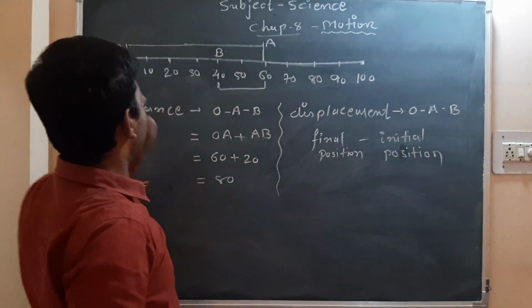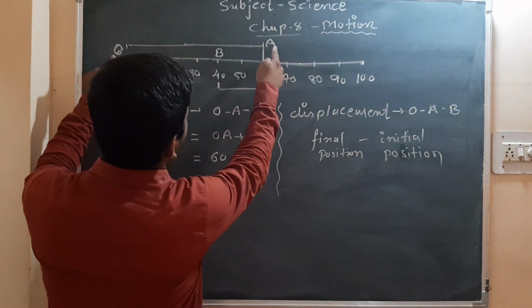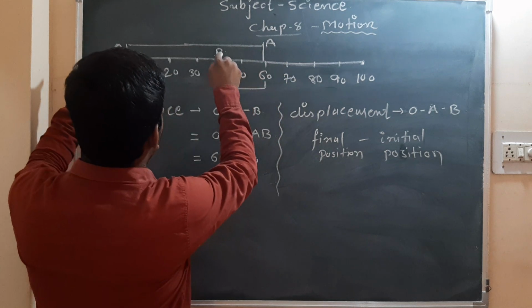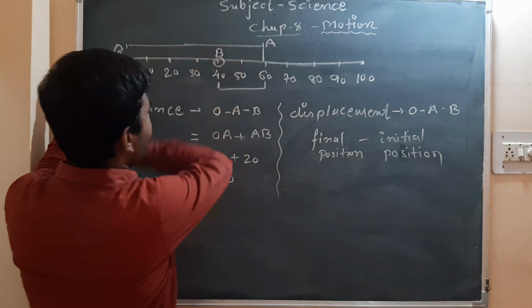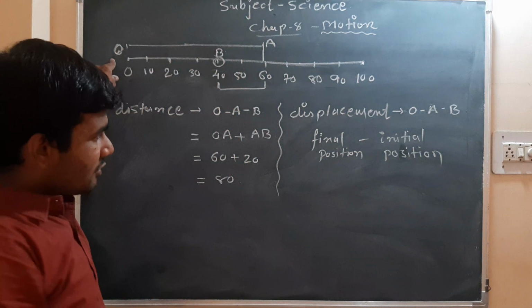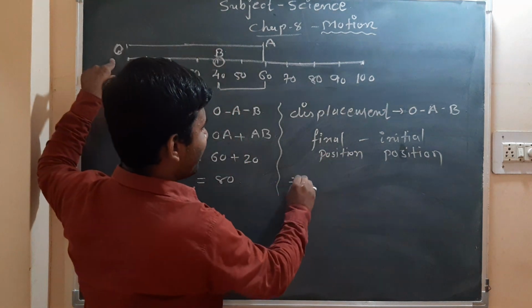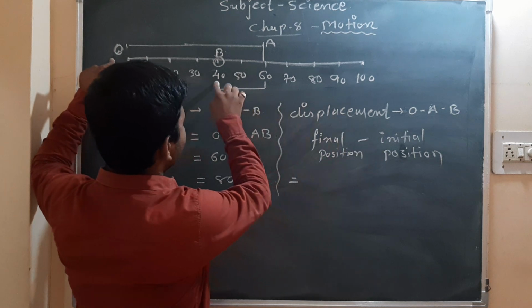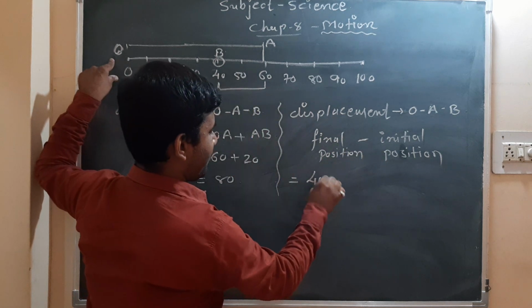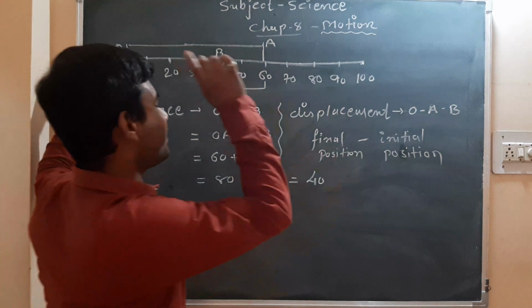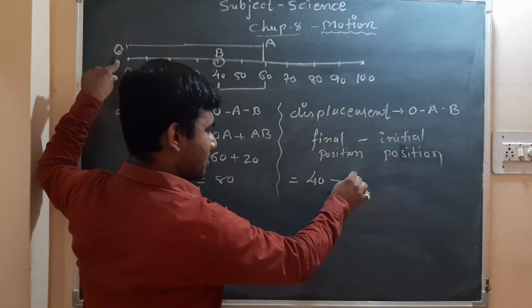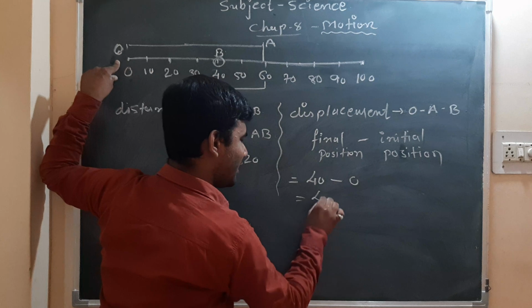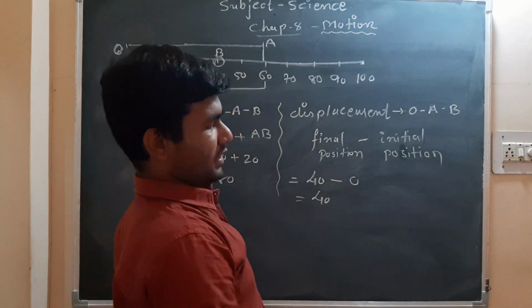Now, O to A and A to B, right now what is the final position of our object? It is at B. So the final position is 40. And initially, where it was on O, so that is 0. So the displacement will be 40 units.